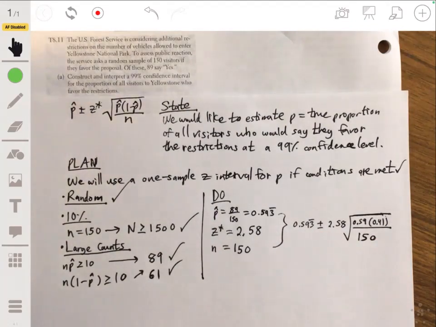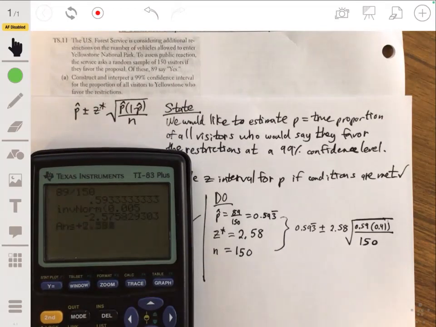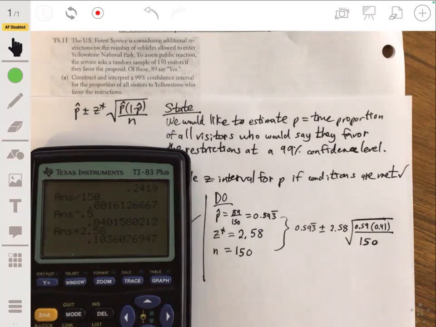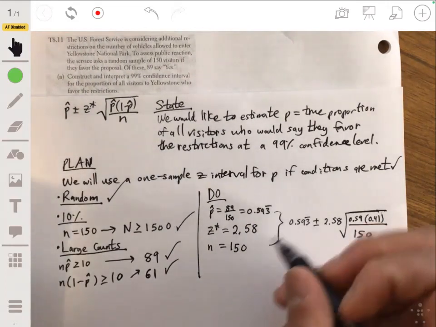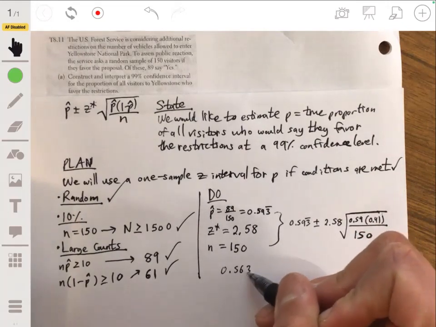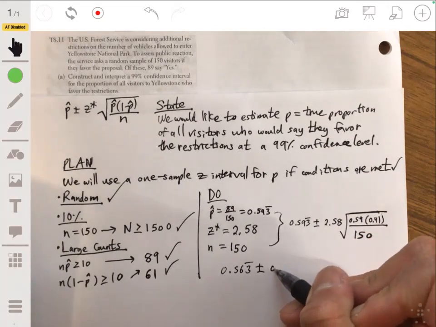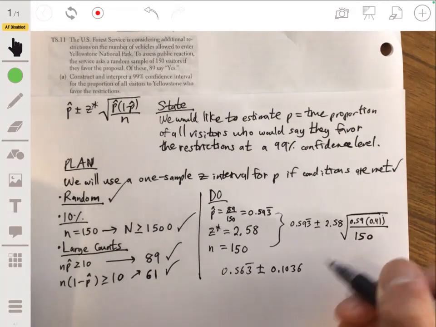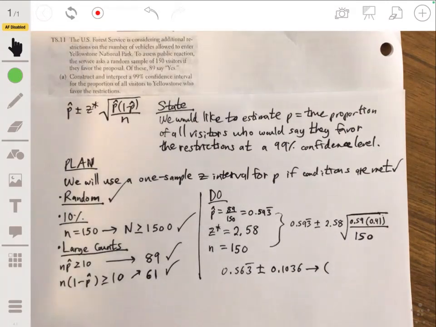But here's the worked out if you need it. Let me do that piece by piece. 0.59 times 0.41 divided by 150, square rooted, times 2.58. So about 0.1036. So I'm going to get 0.593 repeating plus or minus 0.1036. And then that would lead to an interval of about,